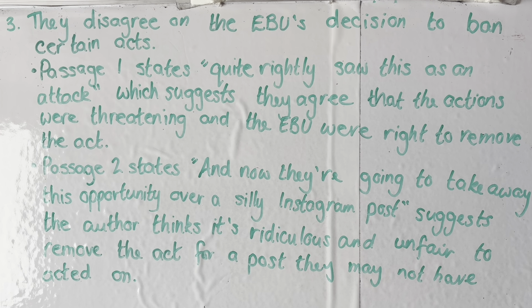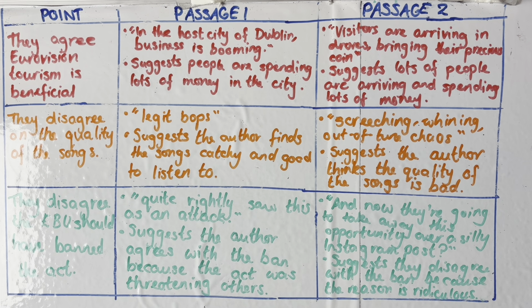Anyway, passage 2 states, and now they're going to take away this opportunity over silly Instagram posts, which suggests something like the author thinks it's ridiculous and that it's unfair to remove the act for a post they may not have acted on. Okay, so the same method in the table answer looks like this.